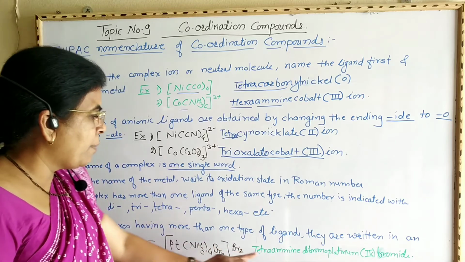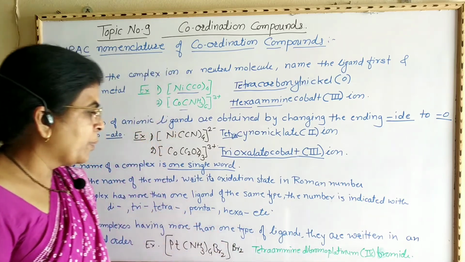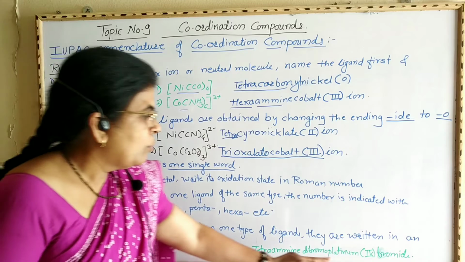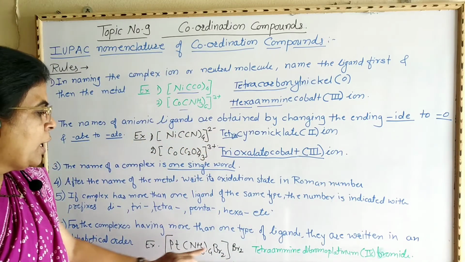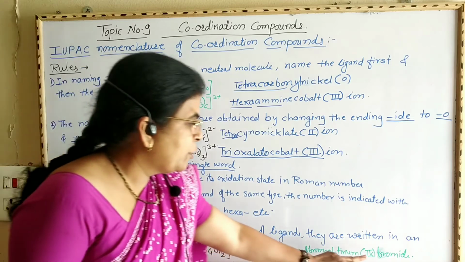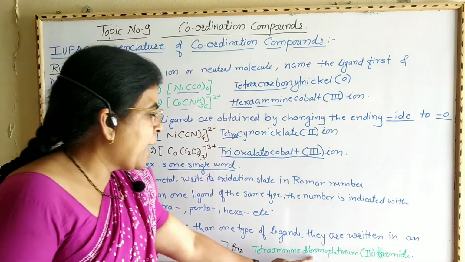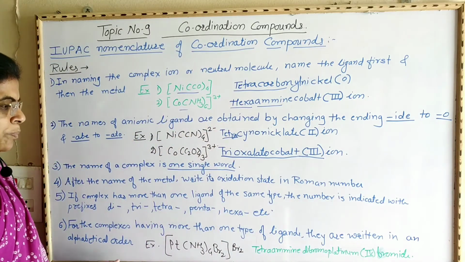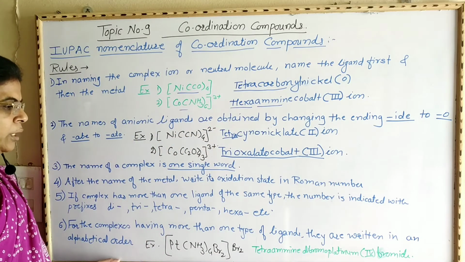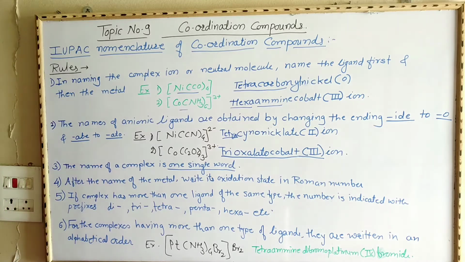Tetraamine, dibromo, platinum. Now the oxidation state of platinum in this complex is 4 and here this is bromide, therefore it becomes tetraamine dibromo platinum 4 bromide. In this way these rules are used. These are the sixth rule. Now we are going to see the next rule.